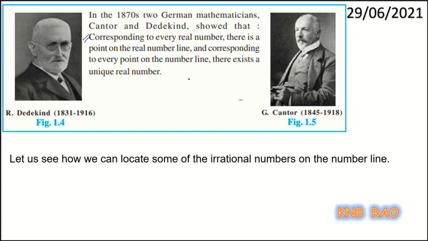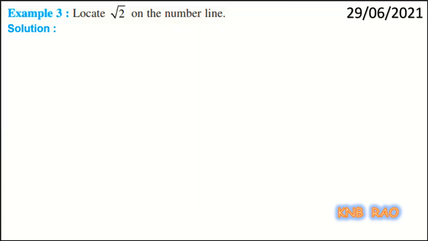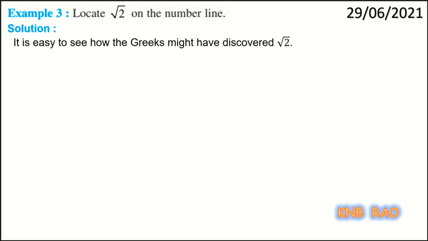Okay. Now with this, let us see how we can locate some of the irrational numbers on the number line. Here I am taking example number 3: locate root 2 on the number line. How to locate root 2 on the number line? Here I will give you a brief usage of the Pythagoras theorem. It is easy to see how the Greeks might have discovered root 2.